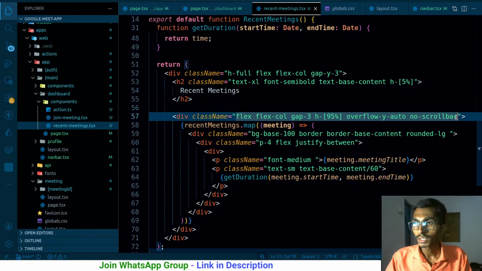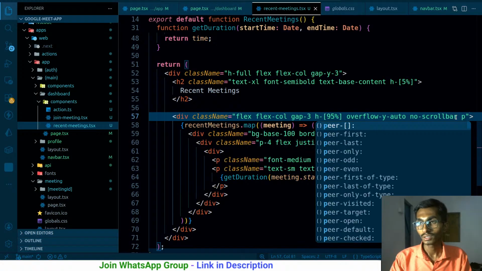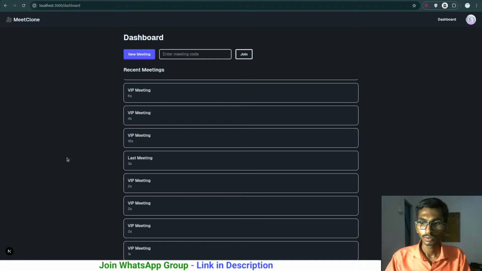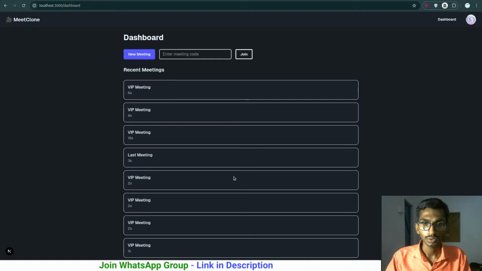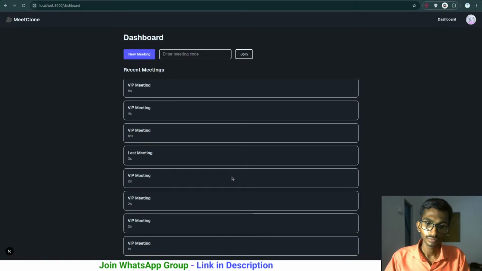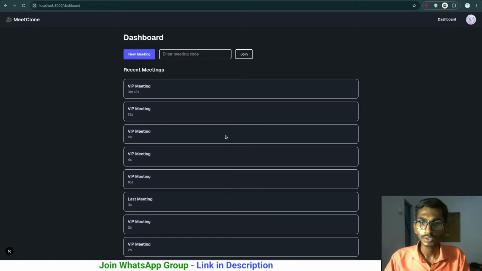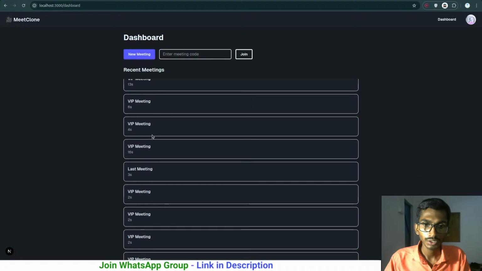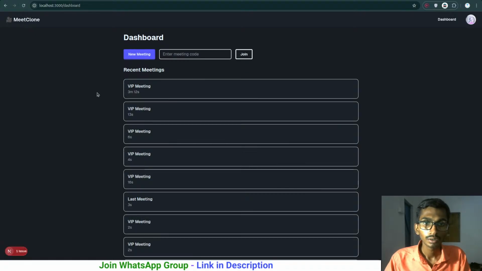And probably it needs to have some padding, padding bottom 3 around, so that this is how it simply looks like. Probably I can keep it 5. Alrighty, so this way I can just simply scroll the meetings. The current ones are gonna be at the top. And where is the last meeting? Last, I changed that. VIP. Last meeting is here, that's fine.